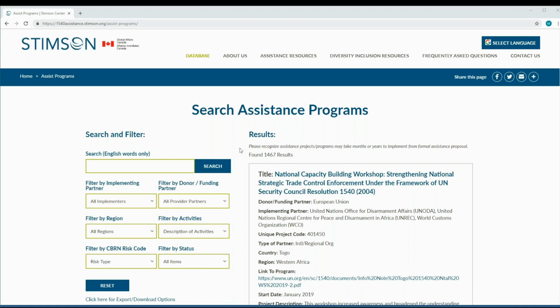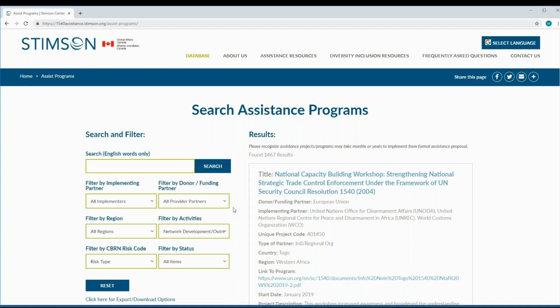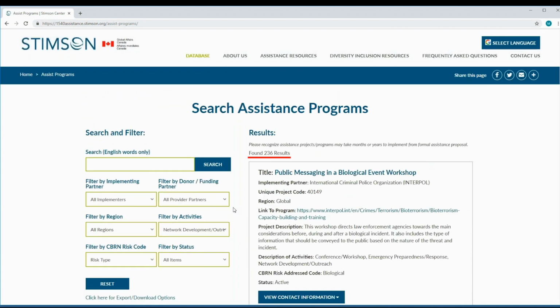We will first start by narrowing the total number of projects and programs by using the Types of Activities search filter. If we select Network Development and Outreach, automatically search results change from over 1,400 total projects and programs to 236 projects and programs related to outreach and network development. The 236 project entries can help a user better define what kind of outreach they need and for which stakeholders.